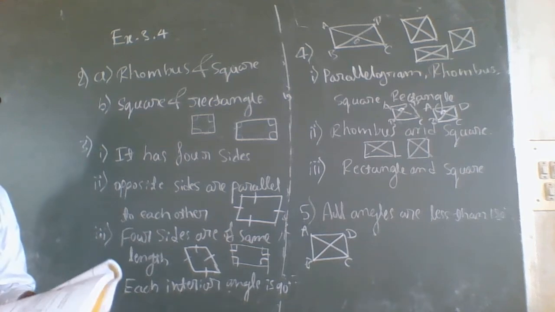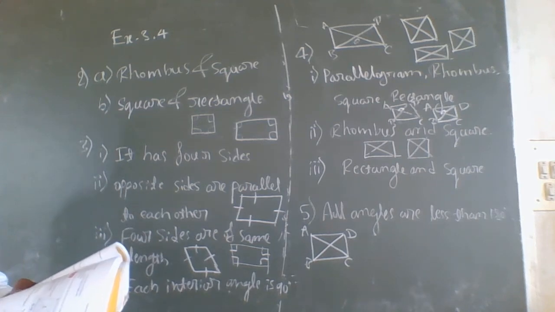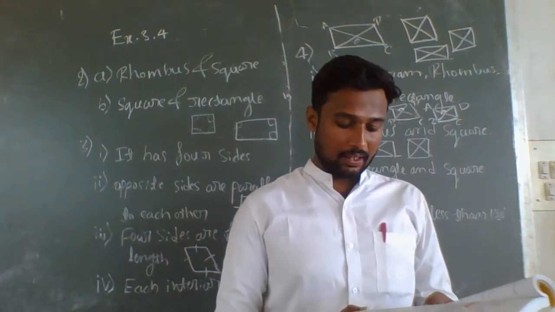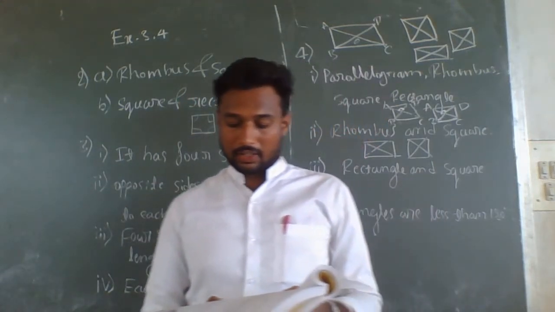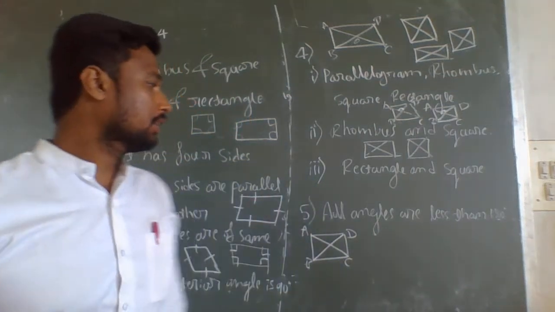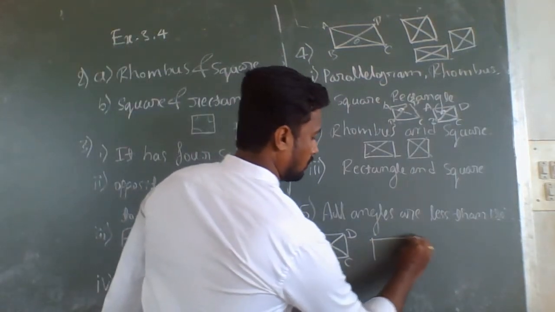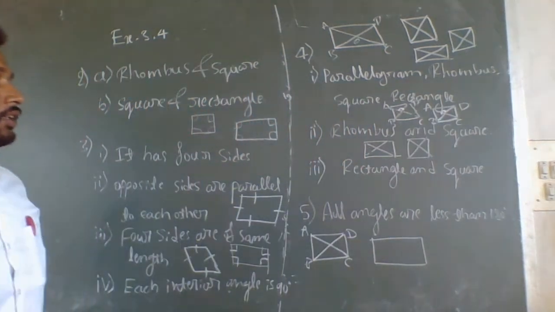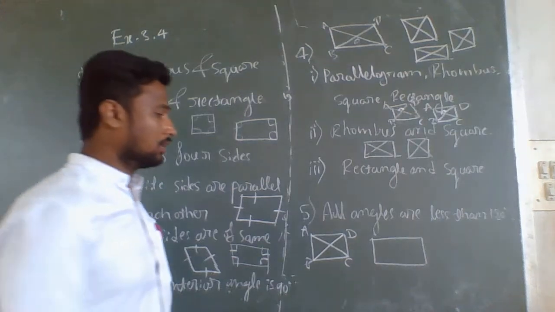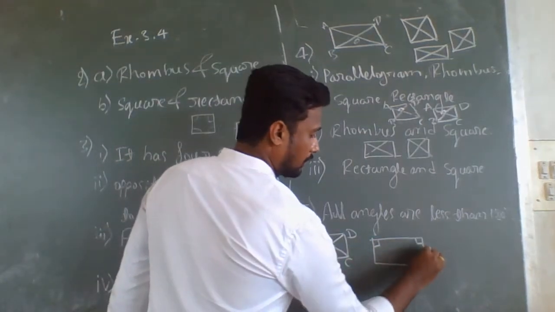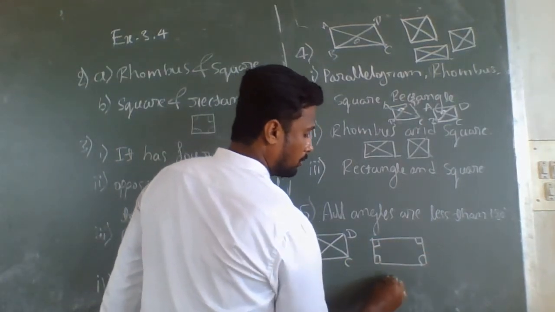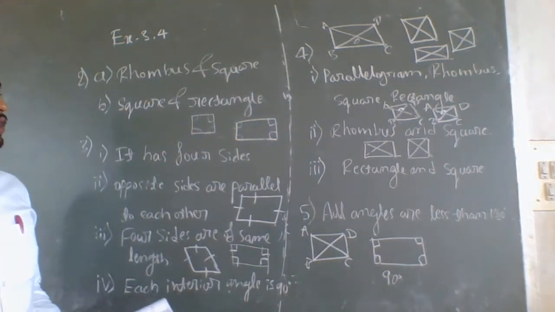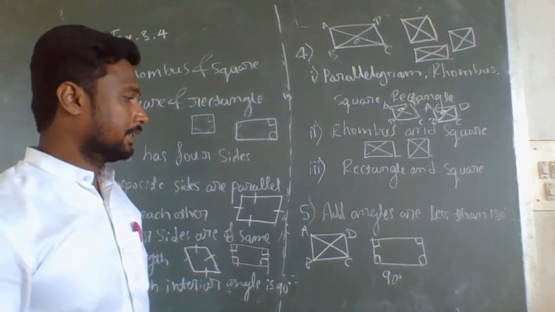Next one, in the fifth question, what they are asking: explain why a rectangle is a convex quadrilateral. This is the rectangle, and we all know in a rectangle all the interior angles are equal. This interior angle equals how much? 90 degrees, and these are all less than 180 degrees.